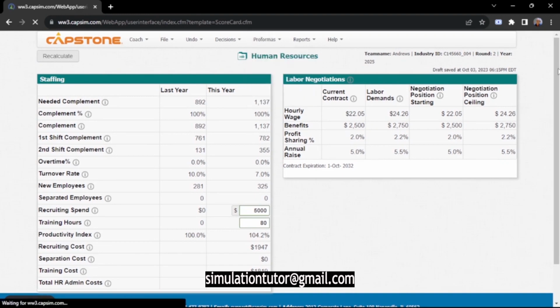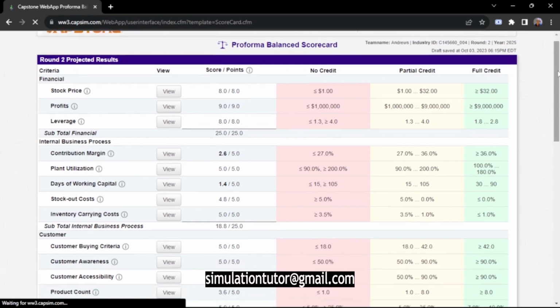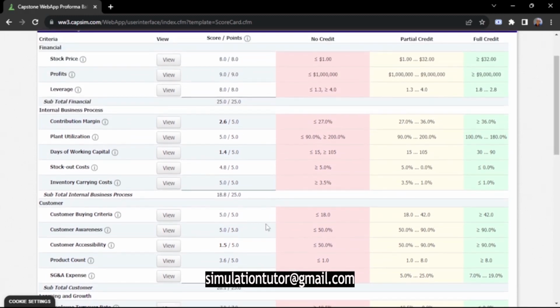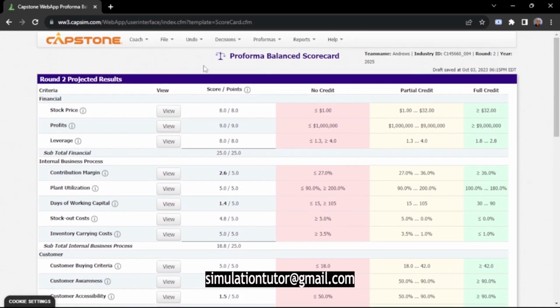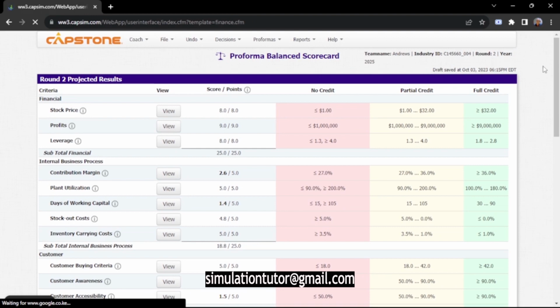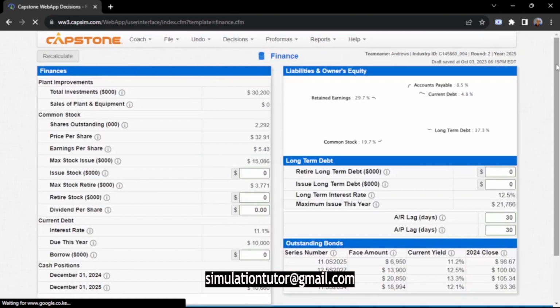So let me check my balanced scorecard. Here my balanced scorecard is 77.9, but I've not made decisions on finance, and I can see my days of working capital are very low. So let me invest in my finance so that I can increase my days of working capital.